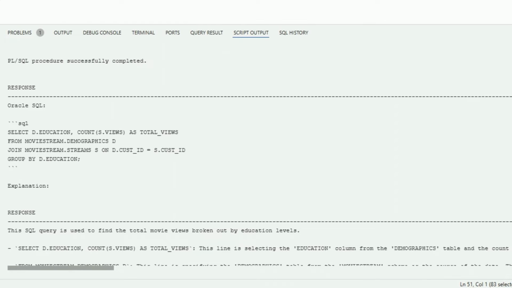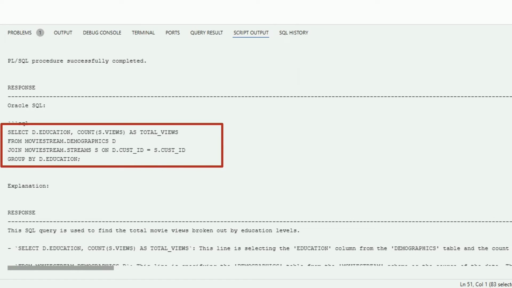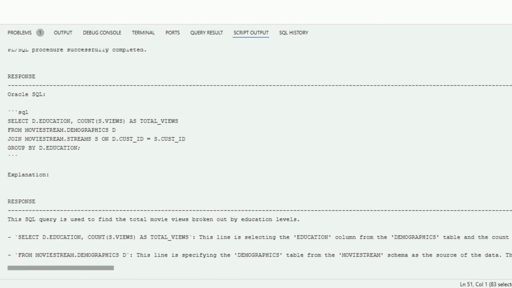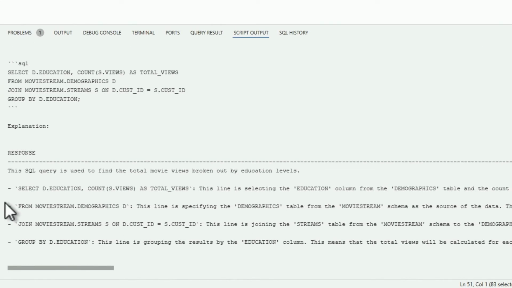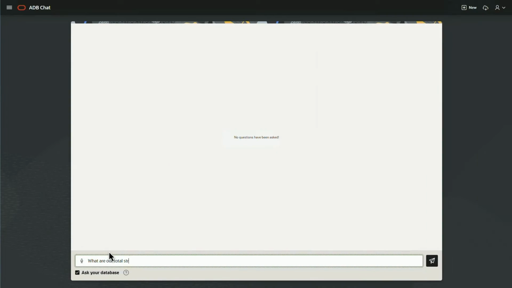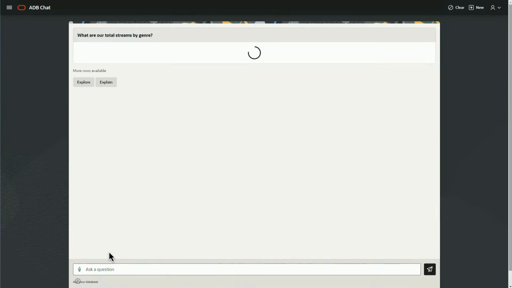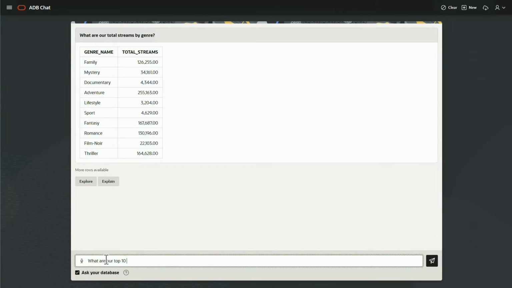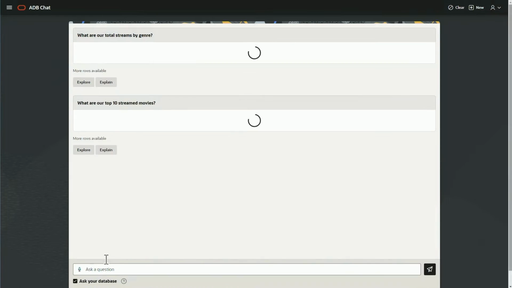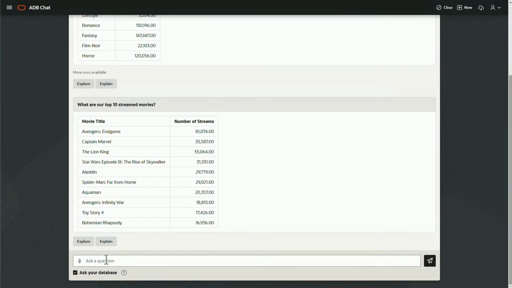So now any app can take advantage of that. One of the apps that's going to take advantage of that is a really simple app that we created literally in a couple days using Apex. Apex is a low-code development tool. This is a great thing to run on your phone, right? You're on the move, you want to ask a question, and you can say, hey, what are the top 10 streamed movies? And it goes back and asks the question. It's just a front end to what we just looked at.